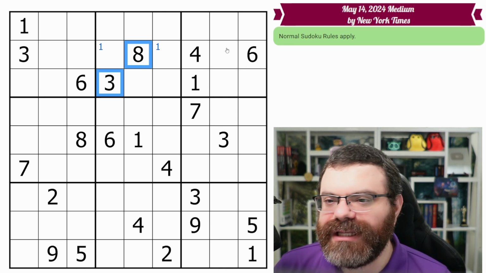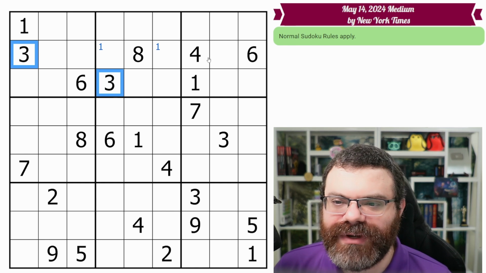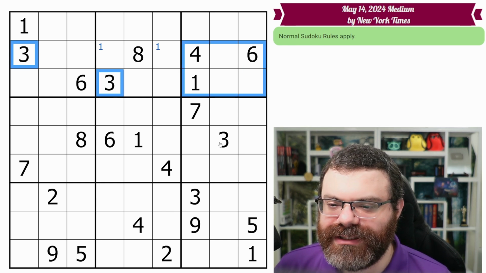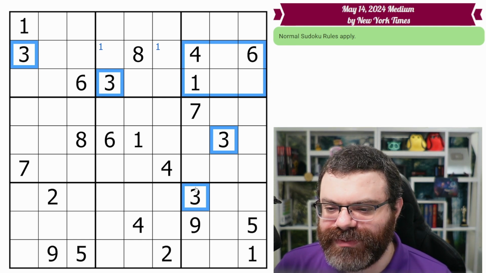Then we look in this box and this other box for 3 and 8. And we see there's no 8, but there is a single 3. So we have these 2 3s. They look into this box, this 3 and this 3. We're always peeking down to try to find more of that digit. So we see these 2 3s here.